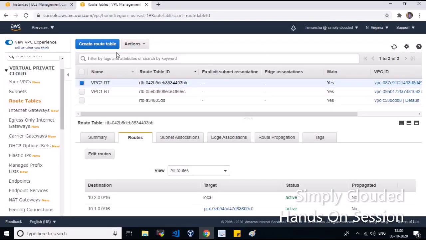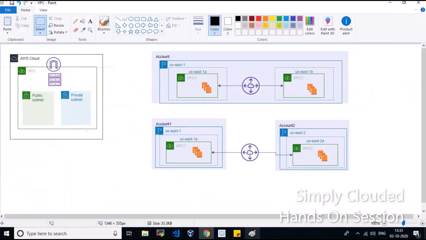Now similarly there are a few drawbacks of using this VPC peering connection, which I'm going to discuss later when I'll be explaining the transit gateway topic. But as of now this is VPC peering, and as I mentioned, we can establish it across the same account or across different accounts. So if you want to practice it more, then you can use different accounts, and in those accounts you can create the same VPC peering connection.